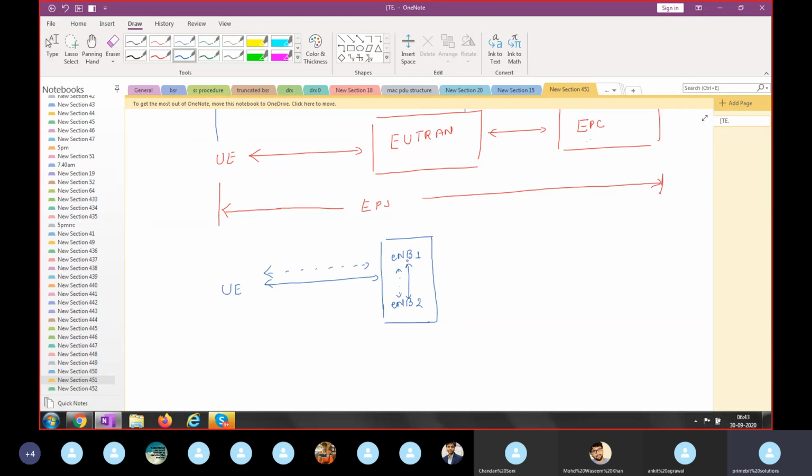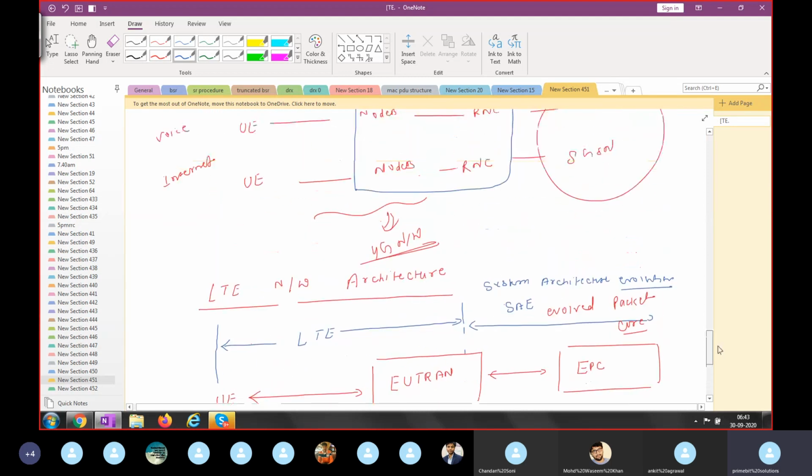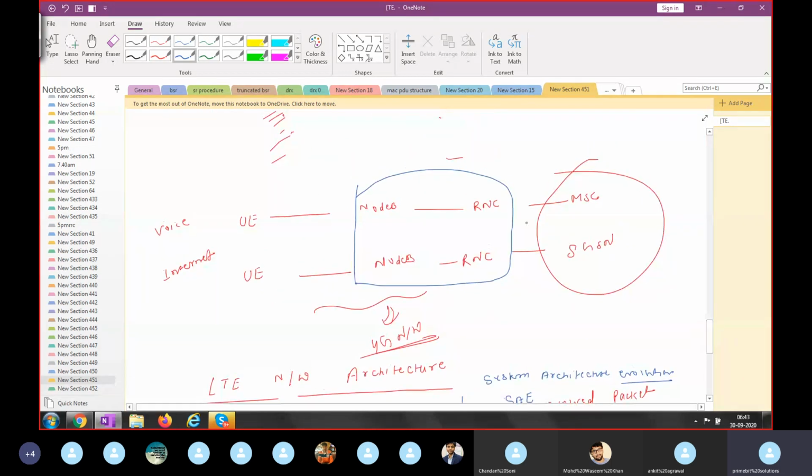So why is there no RNC in LTE? Because the RNC is a very important element. It handles your entire radio resource management task in 3G. If you look at layer-wise communication, Node B has only the physical layer and some part of the MAC layer.